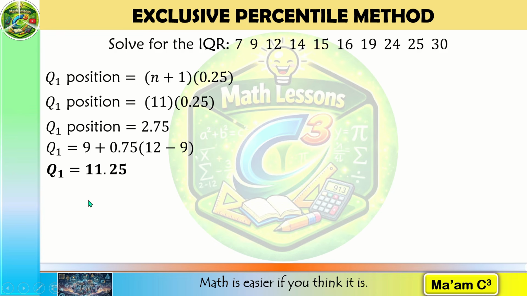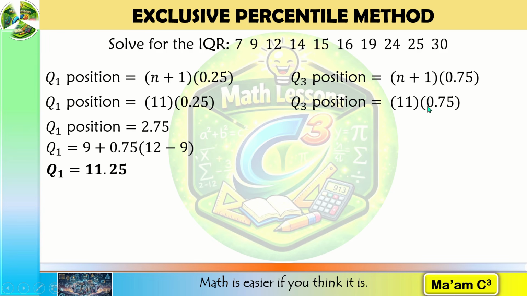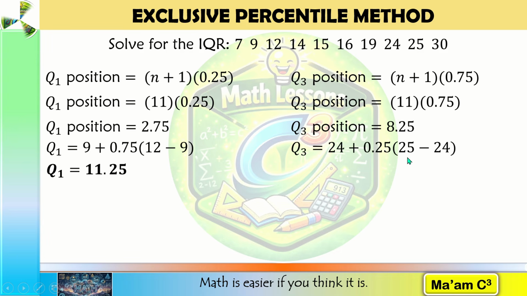Now let us solve for the third quartile position. Again, our n is 10. 10 plus 1 is 11. 11 times 0.75 is 8.25. Position 8.25 is between the eighth value, 24, and the ninth value, 25. We move 25% of the distance from 24 to 25. 25 minus 24 is 1. 1 times 0.25 is 0.25. Plus 24 is 24.25. This is our third quartile.